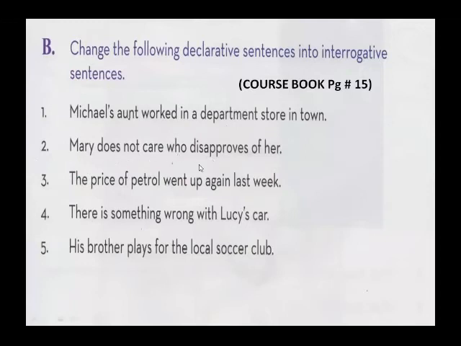Mary does not care who disapproves of her. Mary does not care whether someone likes her or not. So Mary does not care. See, this is the verb. Care is the verb, but before that we have does not. Why are we using does here? Because Mary is a singular noun. So Mary does not. That means it is a negative sentence. This is the negative form of a declarative sentence because there is a negative word used here. So Mary does not care who disapproves of her.